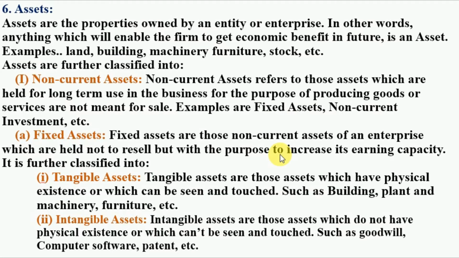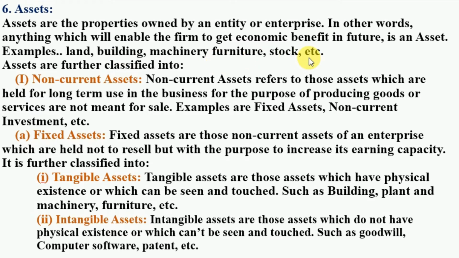Now comes towards the assets. Assets are the properties owned by an entity or enterprise. In other words, anything which will enable the firm to get economic benefit in future is an asset. Example, land, building, machinery, furniture, stock, etc.